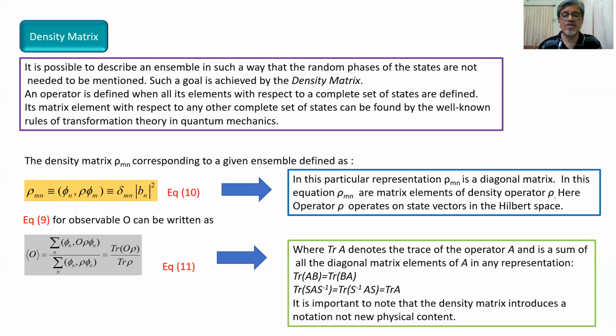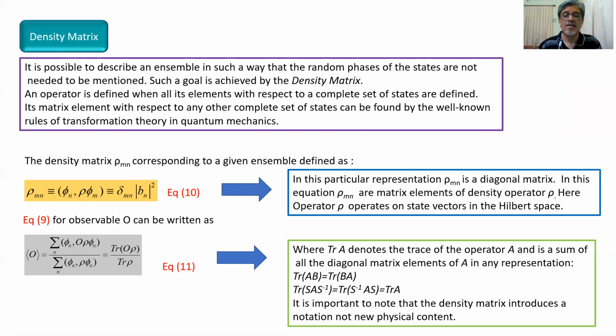So trace of matrix AB is equal to trace of matrix BA. And similarly, trace of matrix S A S inverse is represented as trace of matrix S inverse AS, and that is equal to trace of A. So these are some standard rules associated with the matrix and trace of a matrix A. These mathematical standard rules we may use in our subsequent discussions.